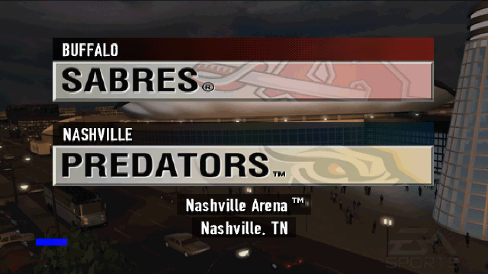Welcome to the Nashville Arena in Nashville, where EA Sports presents the NHL regular season game between the Buffalo Sabres and the Nashville Predators.